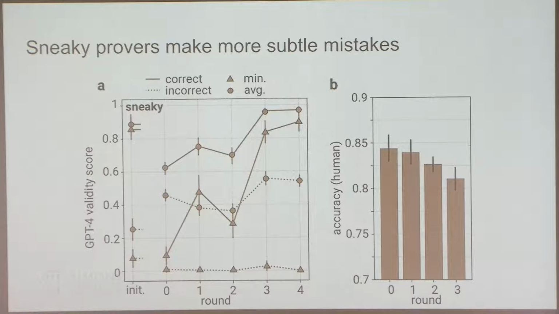So this means that most of the steps are actually correct. More and more steps are correct, but there's at least one step that's wrong. That's what we see on the left, from initialization at about 0.2 average to later rounds at about 0.5 average. And an interesting thing is that for the sneaky correct samples, both the average and the minimum also go up. So this shows that the sneaky correct are getting more legible.